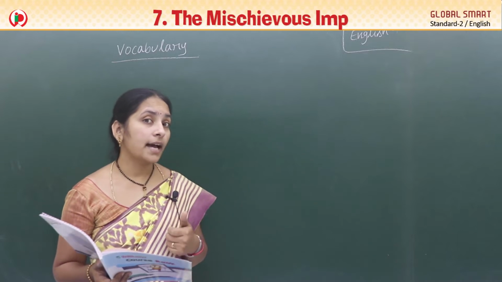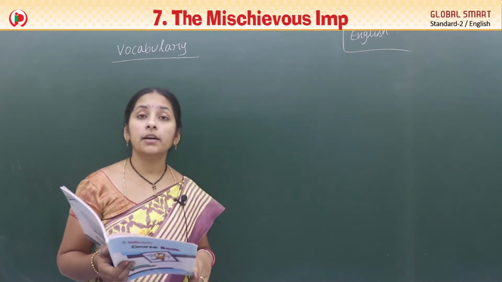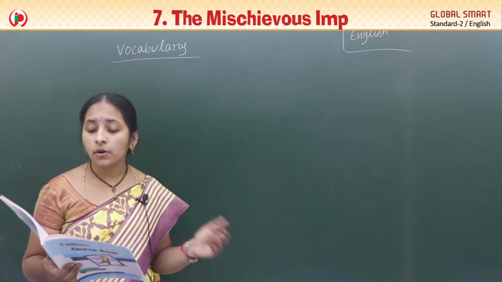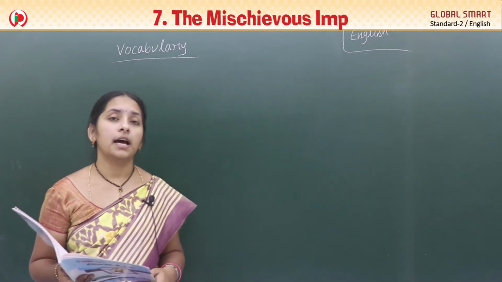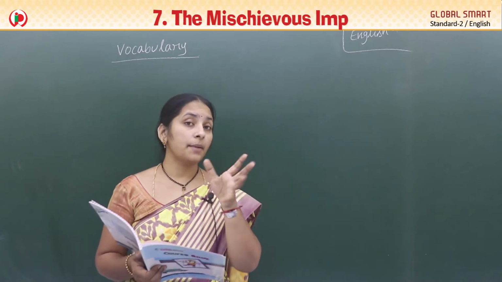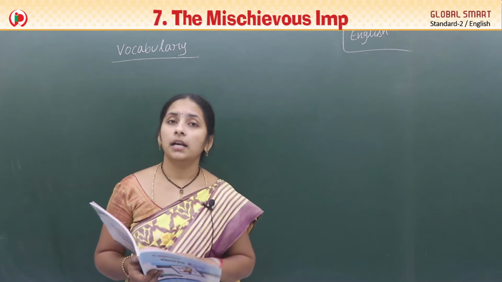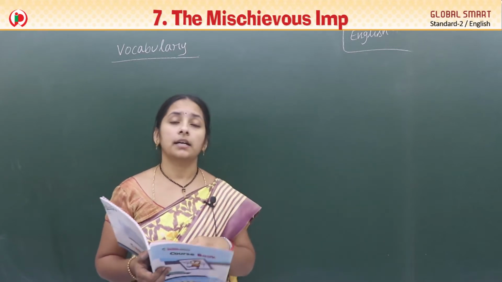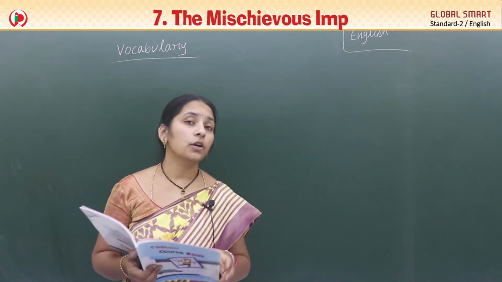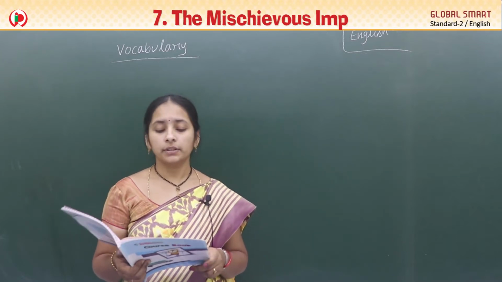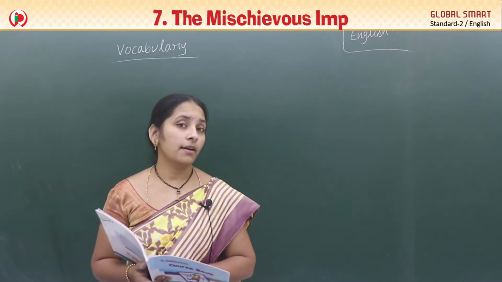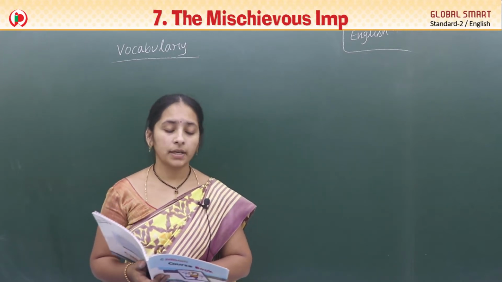Dye. I told you now, dye means to change the color of cloth, by soaking it in a solution with dye. Some chemical they add for the color and they soak the cloth in that, and later they make it dry. Then we get different colored cloth. Okay. So these are the main important words from this lesson. All of you learn these meanings, the vocabulary part.